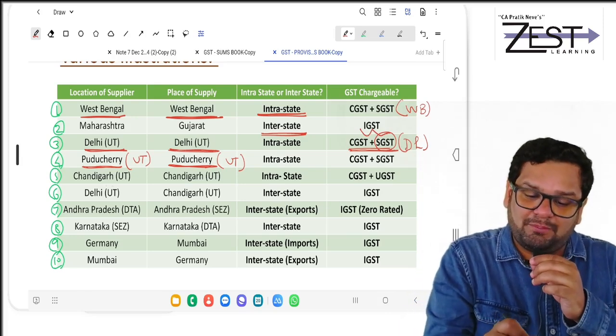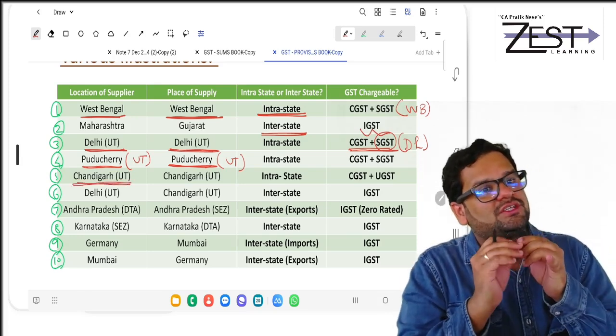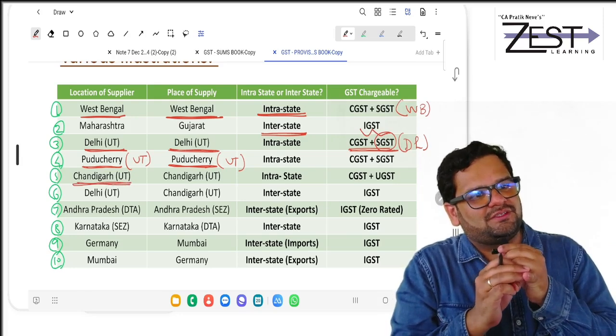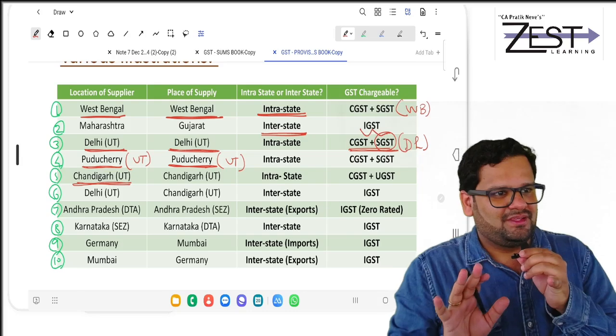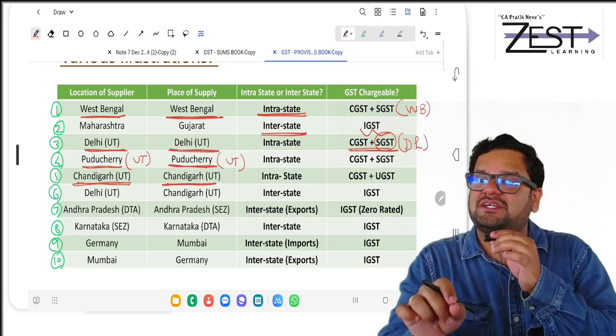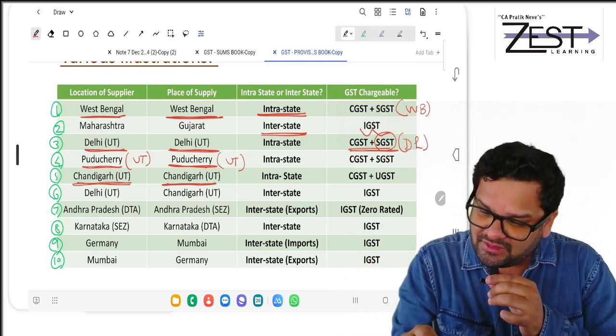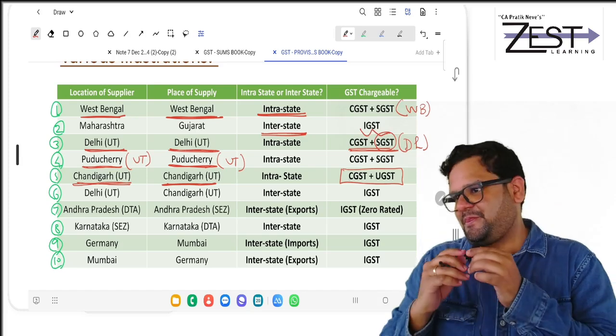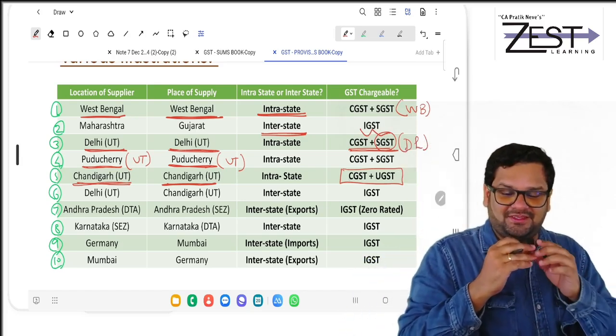Now, if you take the example of Chandigarh, what is Chandigarh? Chandigarh is actually a UT. And place of supply is also Chandigarh. Now, there will be charge of CGST plus UTGST. Understood?